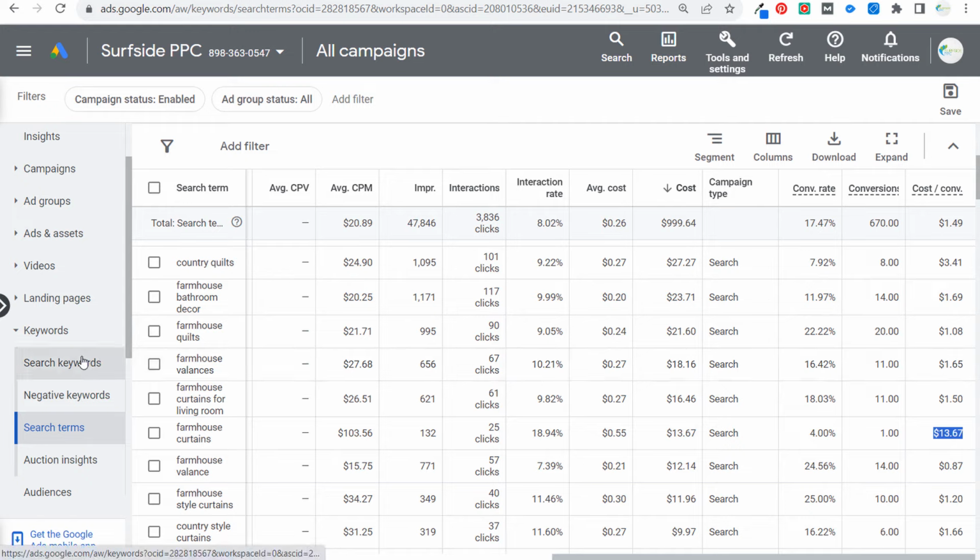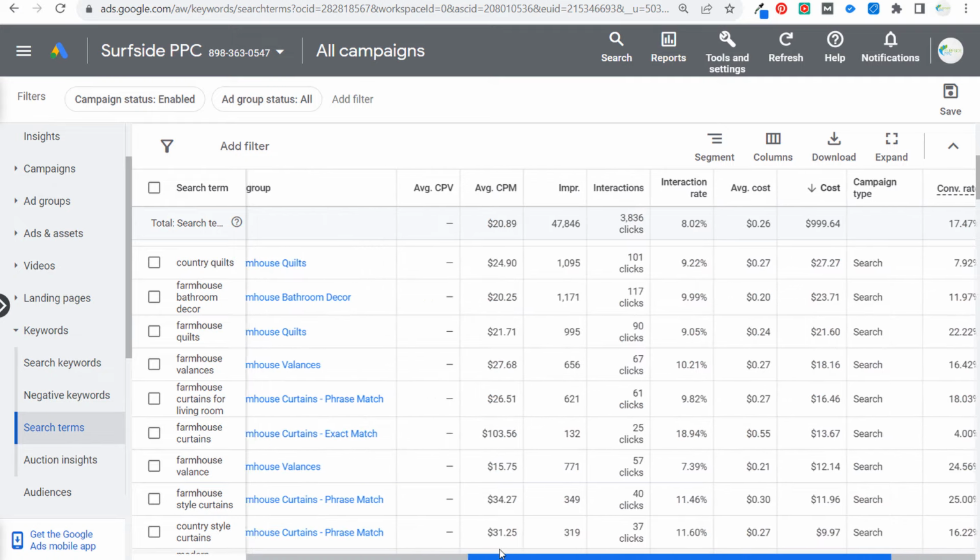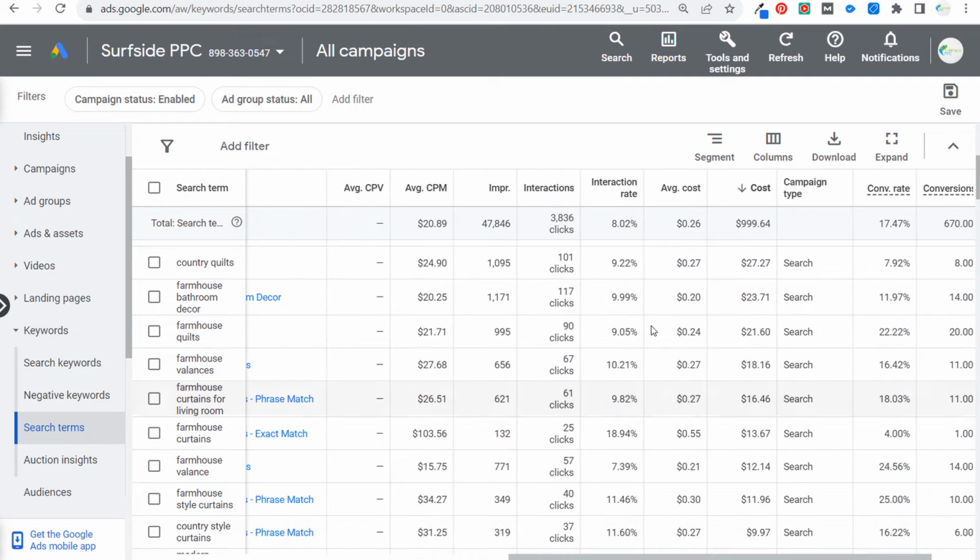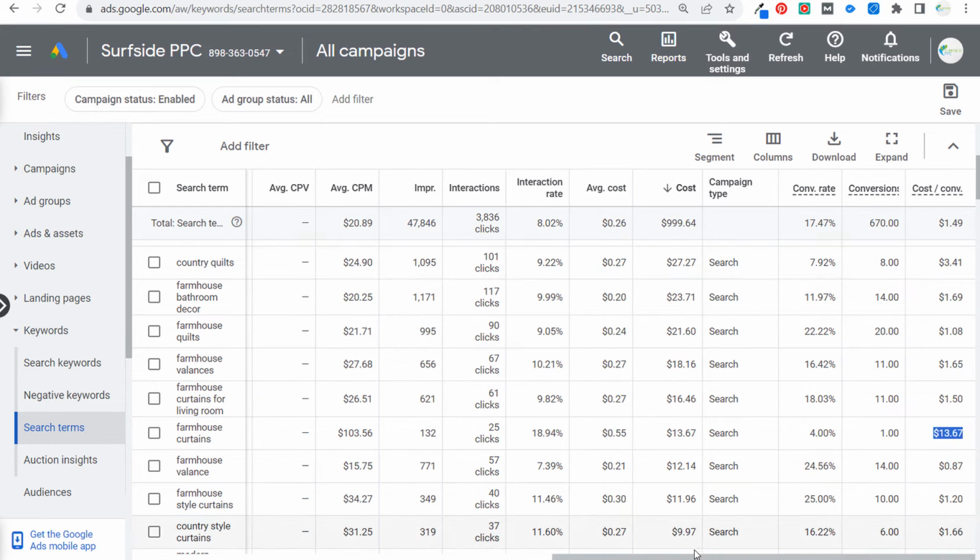So use that keyword data to improve your overall average cost per click. And really what you want to do is focus on keywords that may have high average cost per click, as we can see here, but really keywords that may have a higher average cost per click leading to a higher cost per conversion. So that is going to be that strategy.